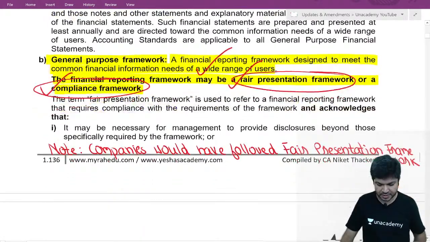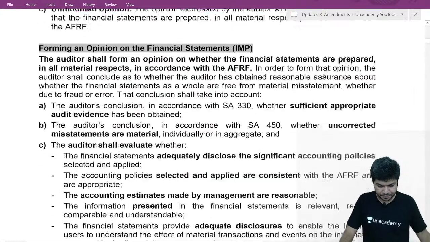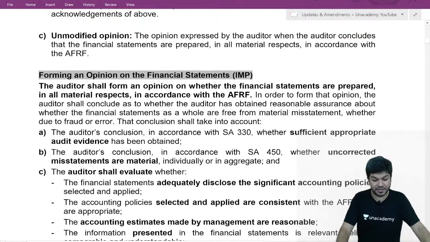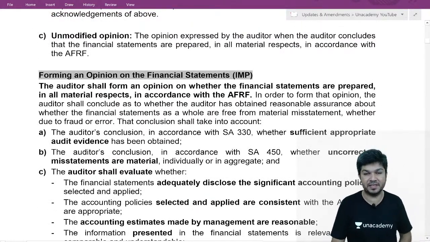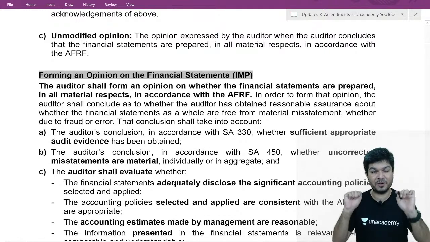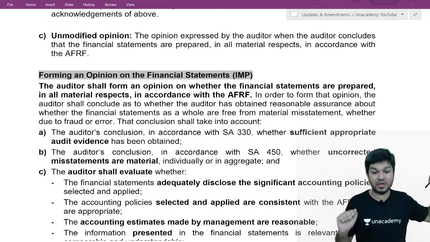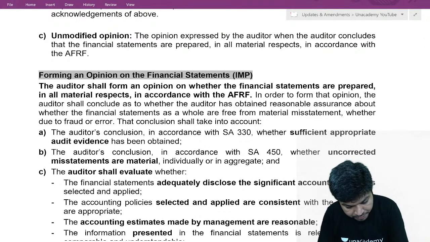Okay, moving ahead. These were the two types, compliance framework and fair presentation framework. Now what's an unmodified opinion? SA 700 is unmodified opinion. SA 705 is modified opinion. What is an unmodified opinion?